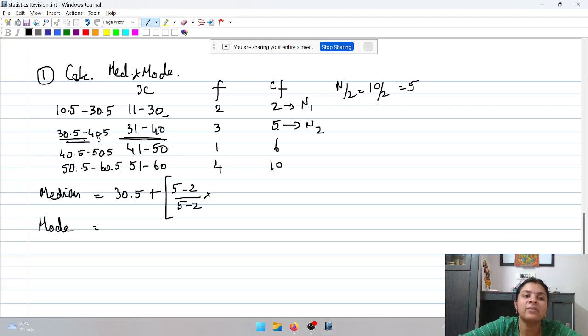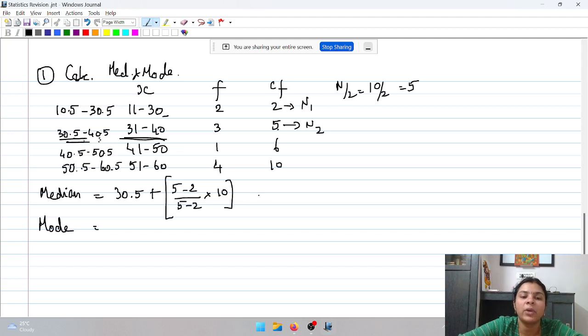Now your class length will not be 40 minus 31, it will be 40.5 minus 30.5, which is 10. It doesn't matter if the lengths are unequal, don't worry about it. Just take the length corresponding to your class.